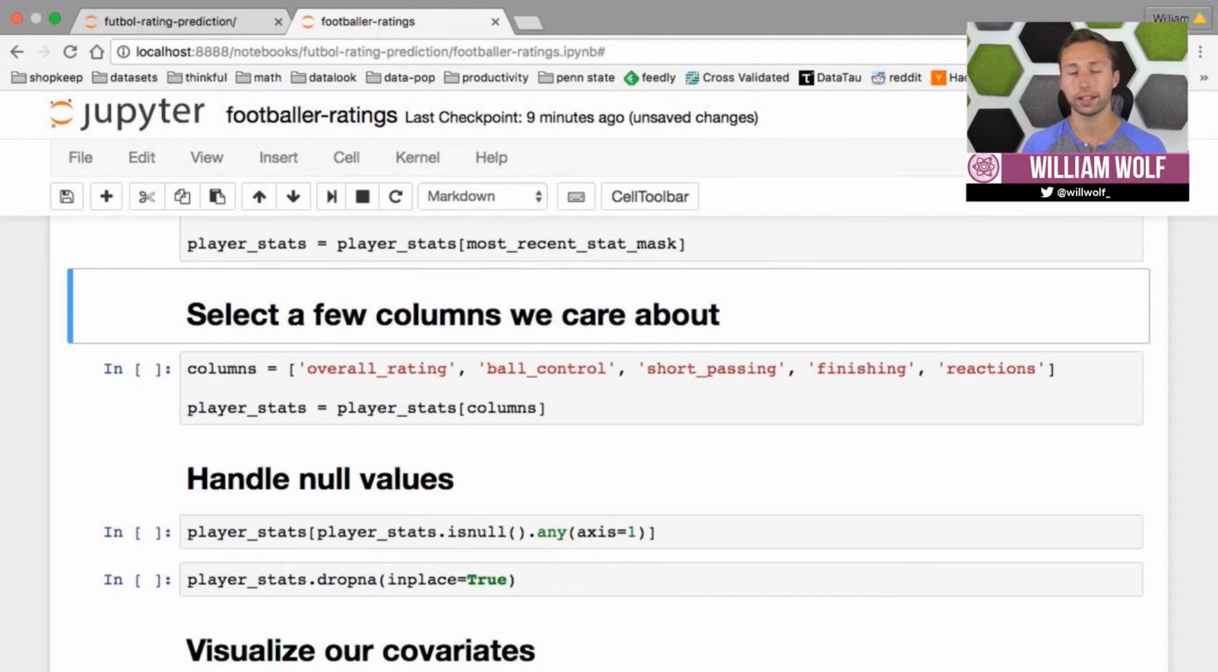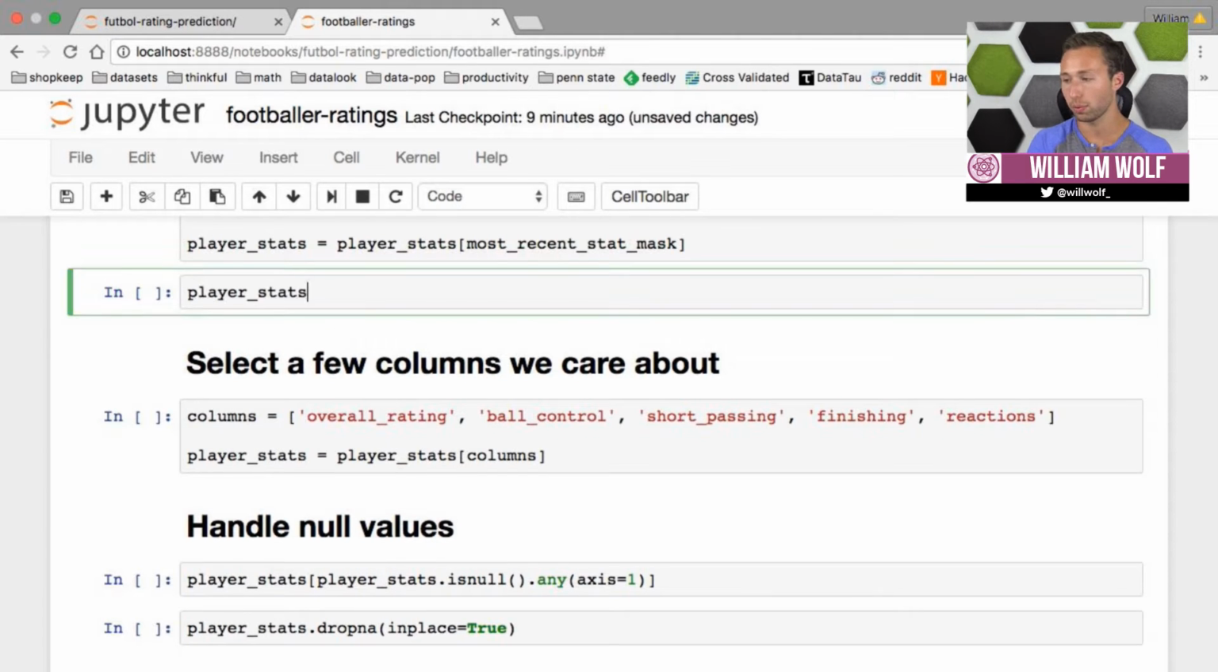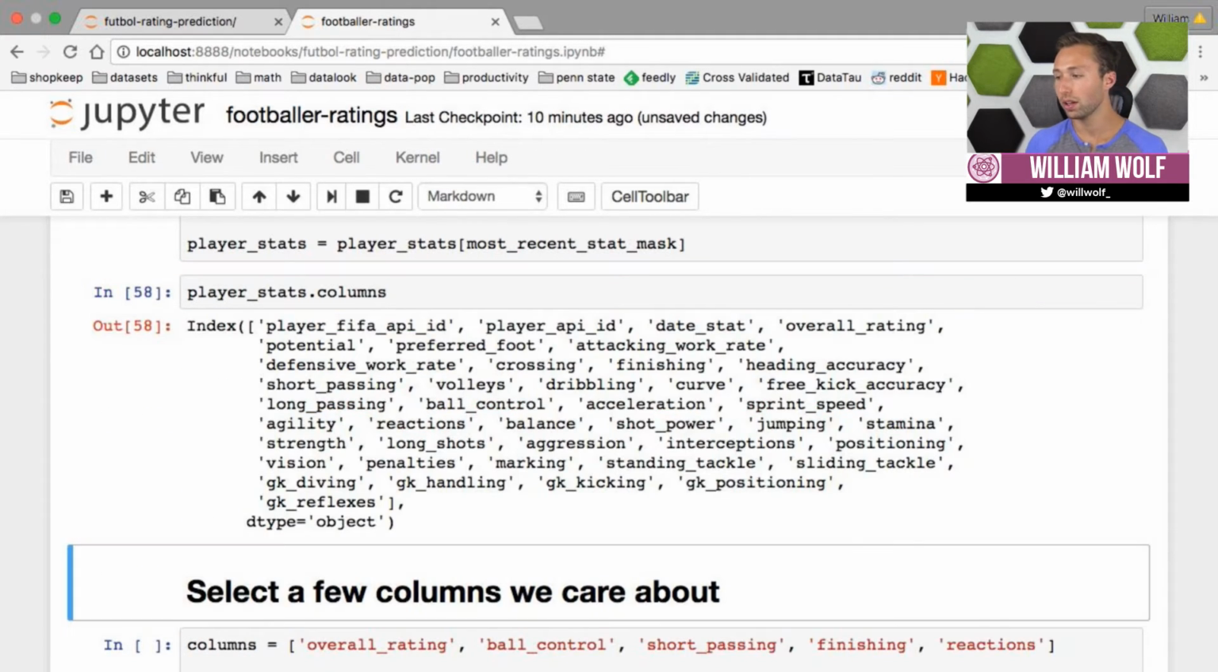The next thing we'll do is select a few columns we care about. Of course, there are many columns in our data frame, and we can take a look at what they are right now. Each one most likely contributing to that overall rating. Their standing tackle score, their aggression score, their balance score, etc. However, when building machine learning models, we start small. We take a few pieces of data that we think contribute to the result, the thing we're trying to predict, and we go from there.